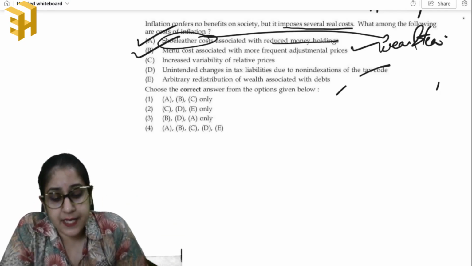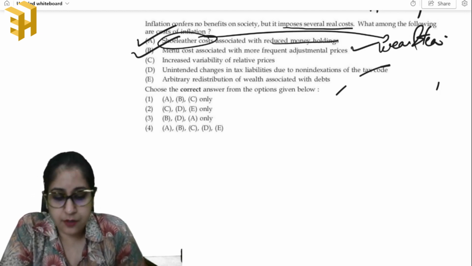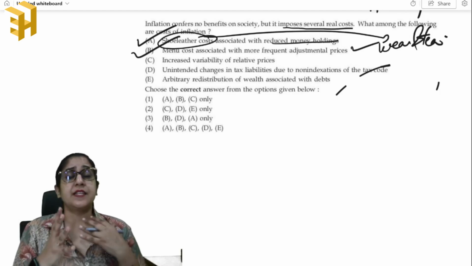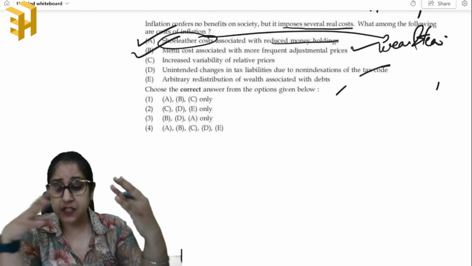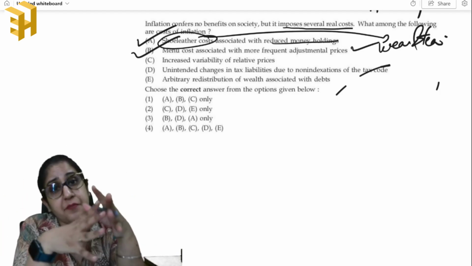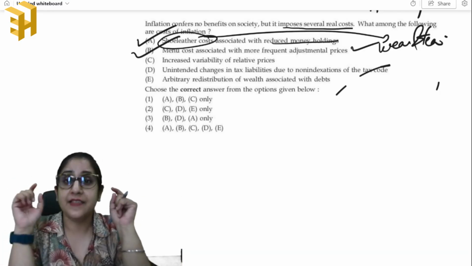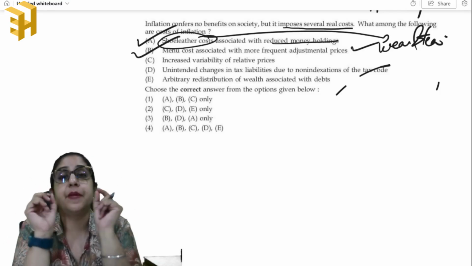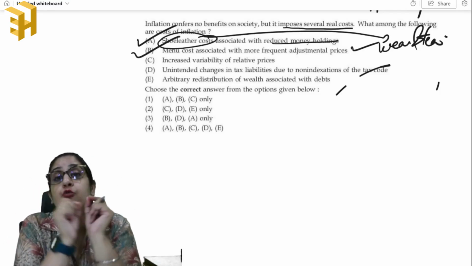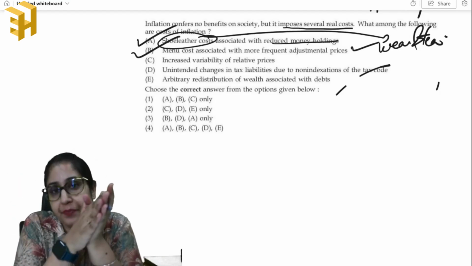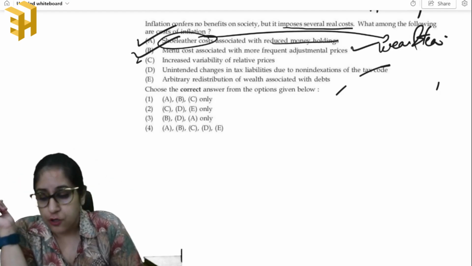Next, increased variability of relative prices. Yes, this is also true, because basically the price signals that are received by the consumers and the businesses are affected if there is frequent fluctuation in inflation. People are not correctly able to anticipate the inflation in the future. Okay, so this is also true.